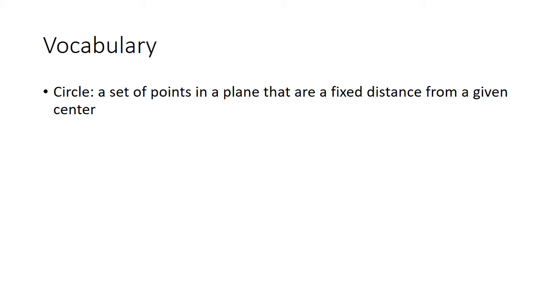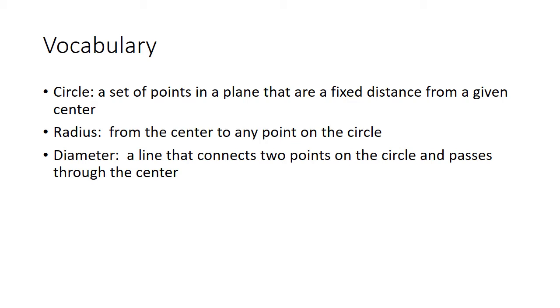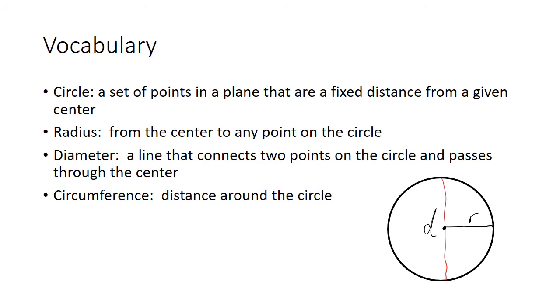So by definition, a circle is a set of points that are a fixed distance from a given center. The radius is from the center to any point on the circle, and the diameter is a line that connects 2 points on the circle and goes through the center. And so the circumference is what we call the distance around the circle. Rather than perimeter, it's circumference. So if you have your circle here, a radius is going to go from your center to the outside edge, and a diameter will pass through any 2 points. Think of it like a pizza, the way you would cut a pizza. It's going through the center, and that's your diameter.